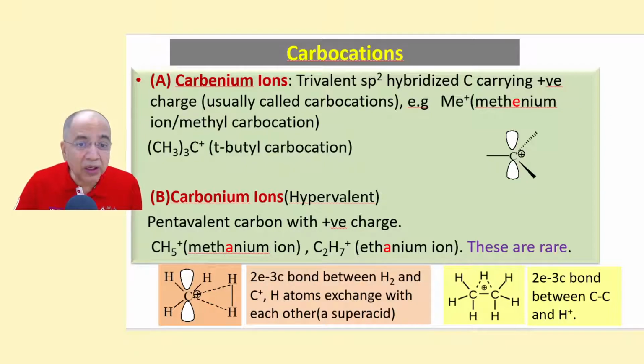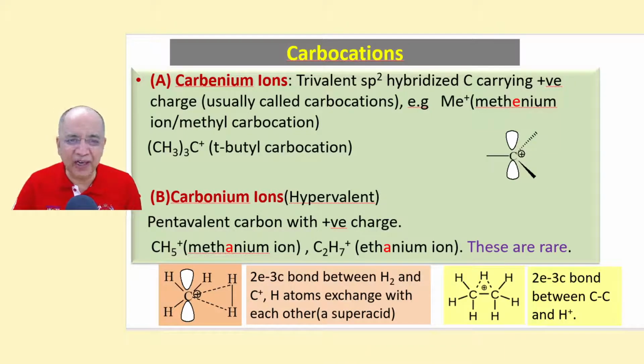And the other one is the carbonium ion. These are hypervalent, meaning the valency is more than 4. They are called alkanium: methanium, ethanium. For example, this is the exotic methanium ion CH5 plus, and ethanium ion C2H7 plus.